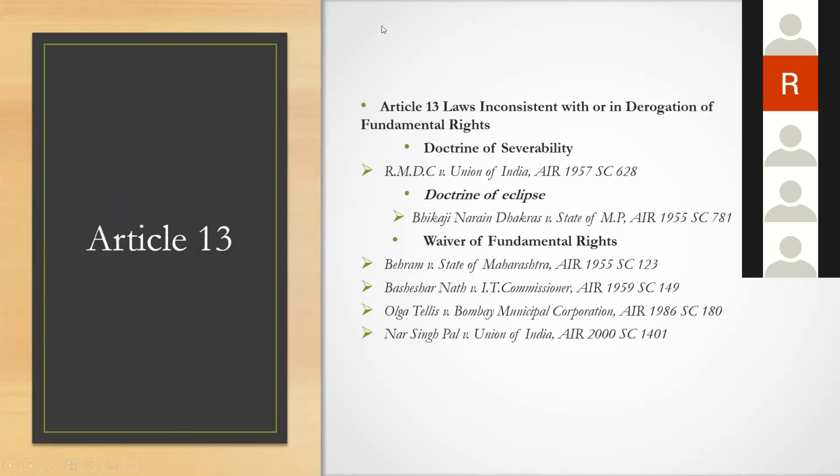Any other doubts? Will you give some facts of the cases on waiver of fundamental rights? Basheshwar Nath, understand. What had happened was very simple.